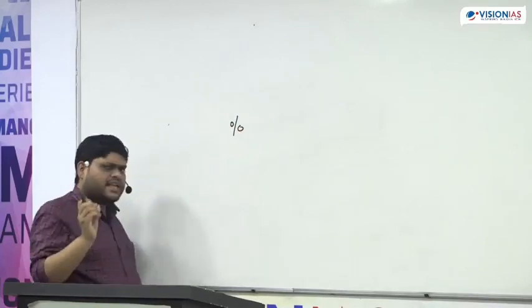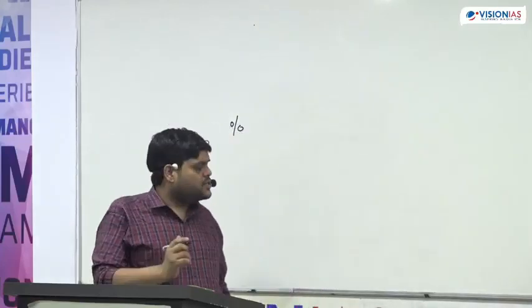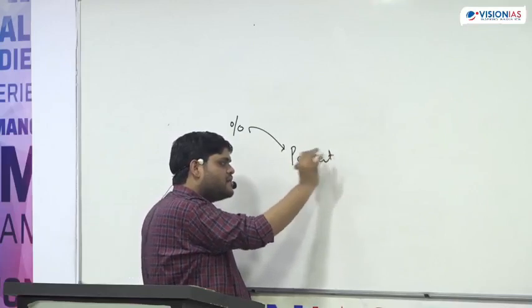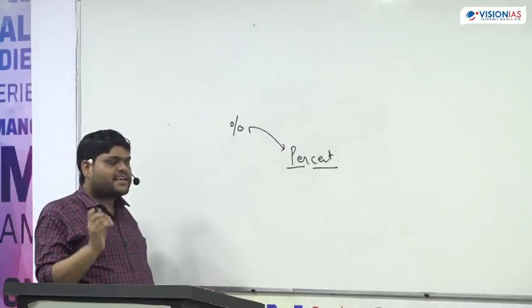Now we are going to start with percentage. Two or three very quick concepts here, which are very important for you guys. The first concept is, what is the meaning of percentage? If you see the name itself, percent: per means divide, cent means 100.